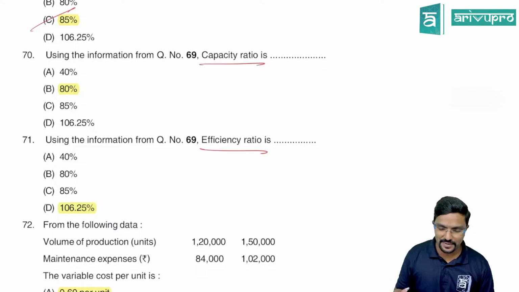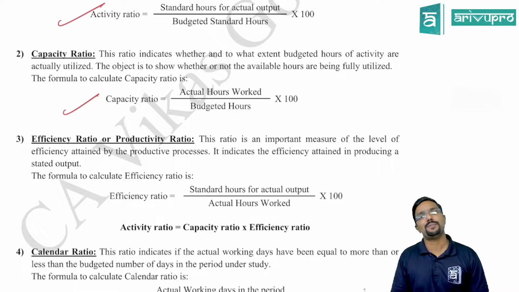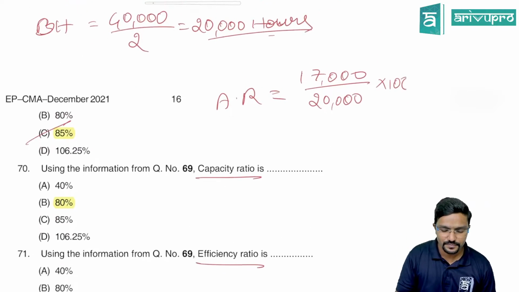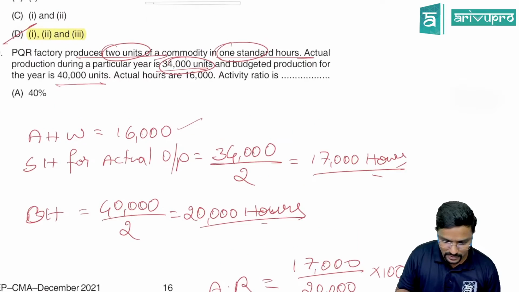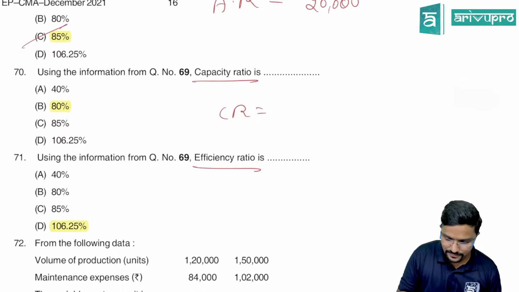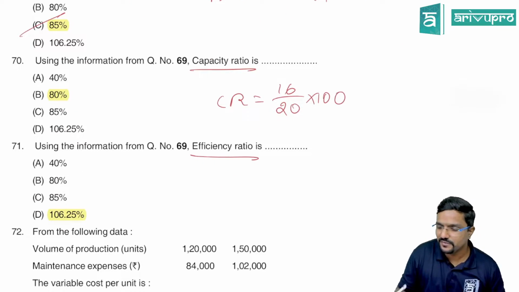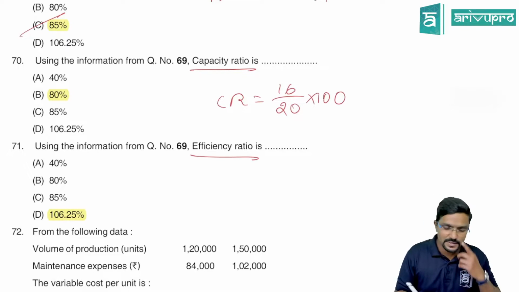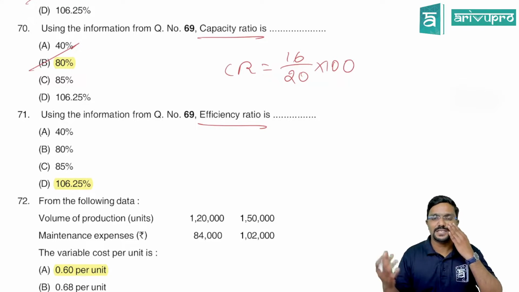Next, using the information for question number 69, capacity ratio is. So they're asking you capacity ratio. What is the formula? Actual hours worked by budgeted hours. Actual hours worked is directly given in the question. Capacity ratio is equal to actual hours worked 16,000 by 20,000. So 16 by 20, I'm straight away doing simplification, into 100, it is 80%. I have just ignored thousands.